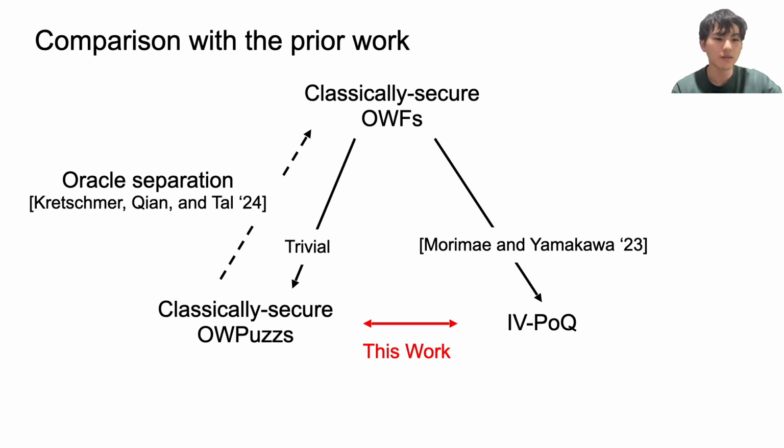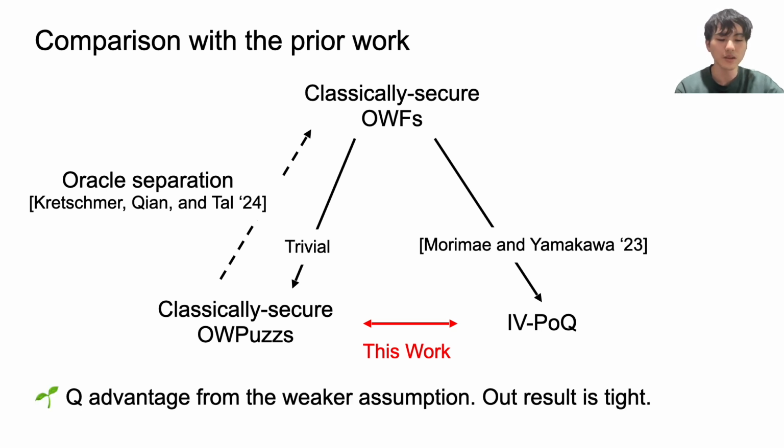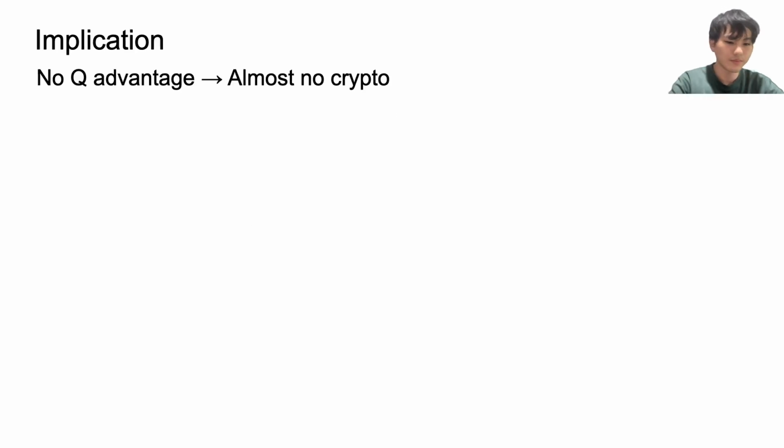In other words, our result succeeds to obtain quantum advantage from the weaker assumption. Moreover, our result is tight because we show the equivalence between one-way puzzles and IVPOQ.